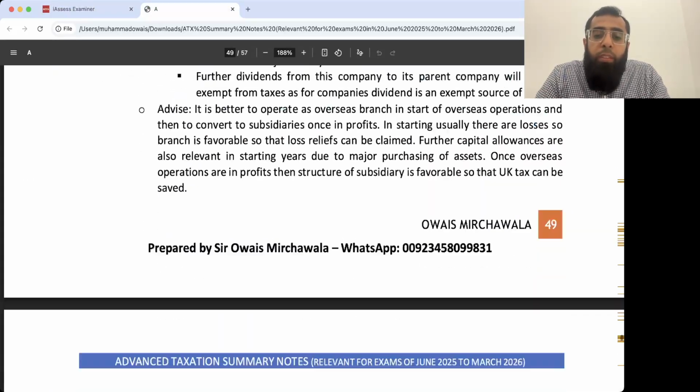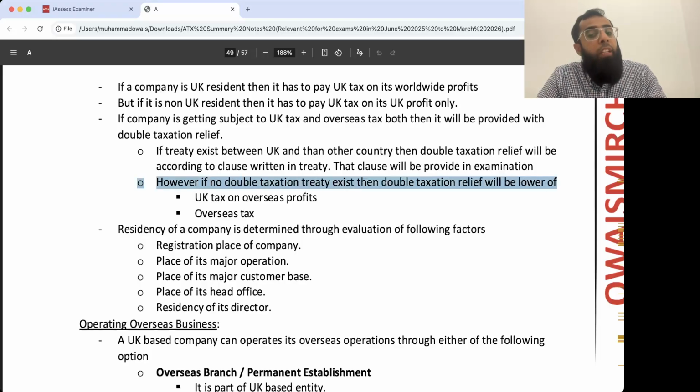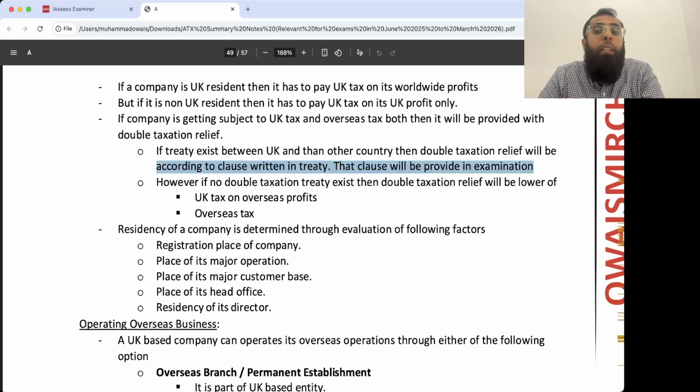If a treaty exists, then you will need to read the treaty, and that clause will be available in the examination. It has been examined in past exam papers, giving a clause of a treaty. Normally it is like one country will take tax and another will not, but that depends on how the question data is presented to you guys.